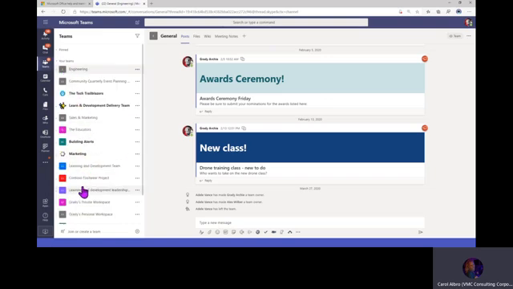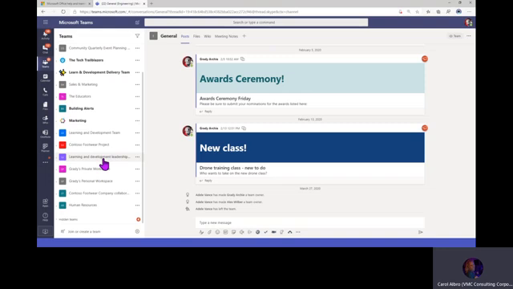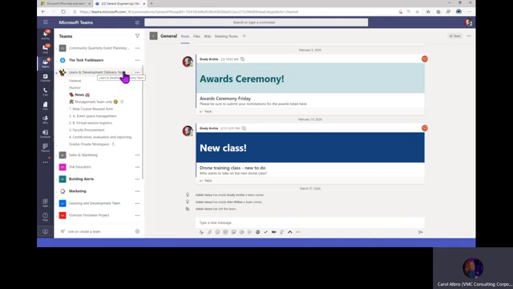So there's lots of reasons to have a team. You can have department-based teams like engineering, sales, and marketing, or you can have maybe an org-wide team like building alerts, human resources. Maybe you're going to use it for onboarding or something, right? Then you might have a team that's really focused on a process, like the Learning and Development Delivery team.